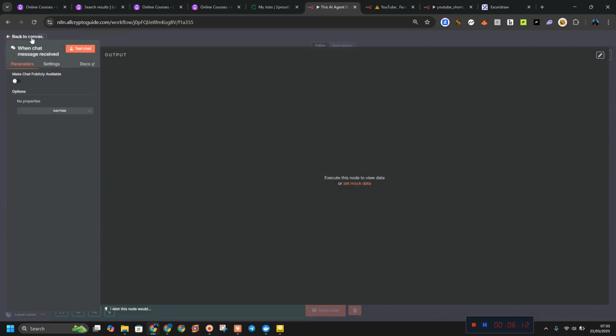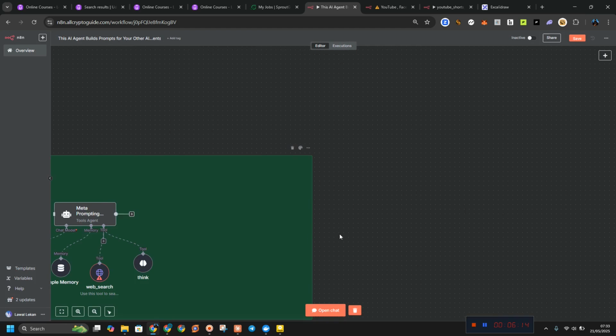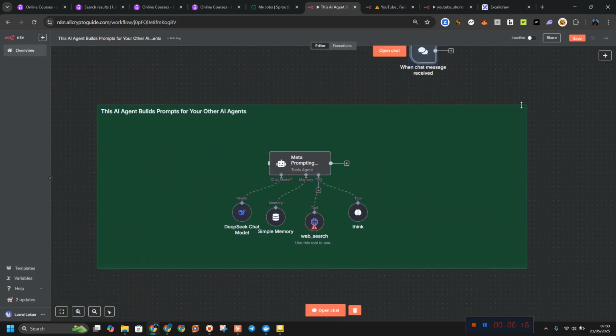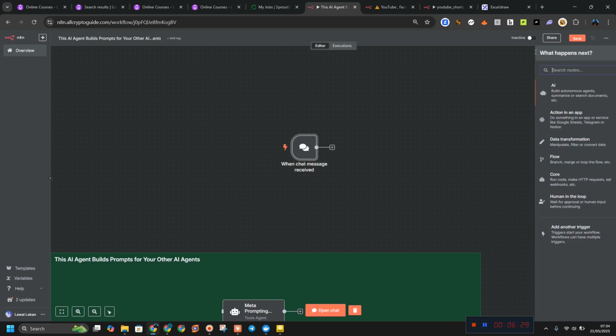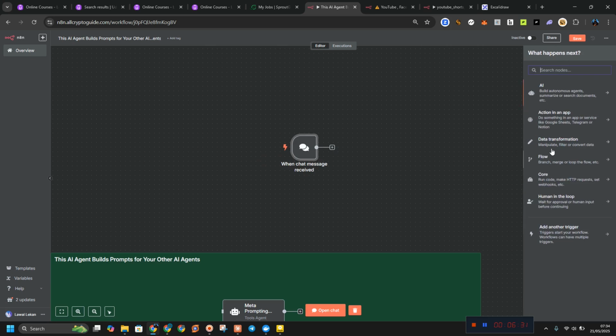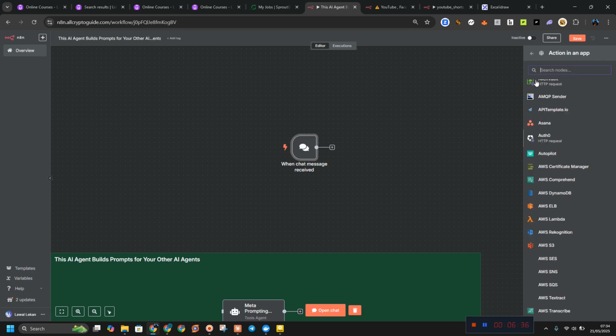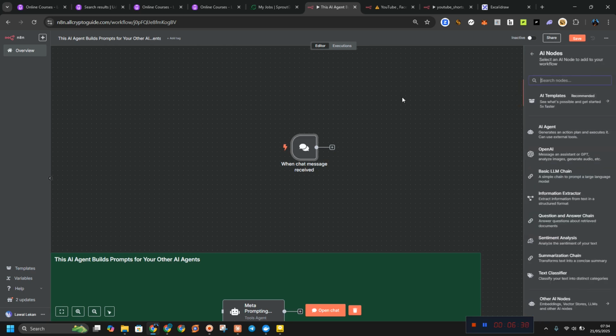So when you chat with this, you want it to bring some of this. So this is a trigger node, and there is what we call an action node. This is an action node that transfers the flow of data. As you can see, we have the action apps like Google Sheets and everything like that. So I just want to build a simple AI agent, like I said.